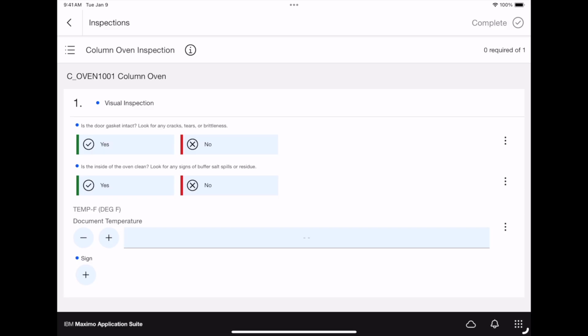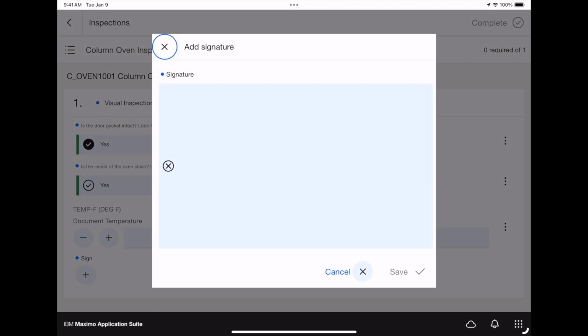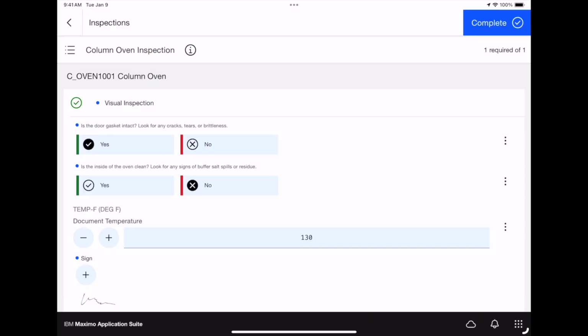We start here. Is the door gasket intact? Cracked? Tears? Brittleness? Calvin sees a little bit of damage, so he'll say it's intact. Yes, but there may be any cracks. There may be a crack or brittleness in there, which you can configure that option into Maximo Mobile. There's no salt spills or residue, so we'll say no for this one, so that's good. And then the temperature that's currently set, we'll say that it is at 130 degrees. Then Calvin will click here, sign his name off, save, then everything will be submitted.